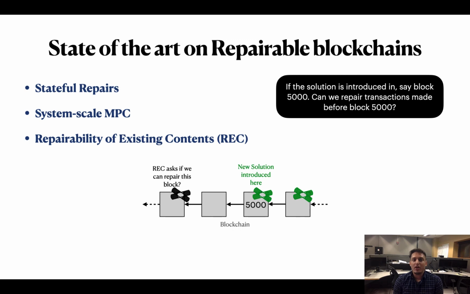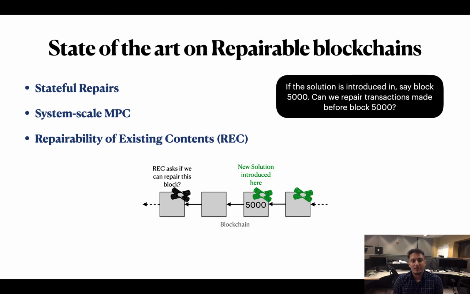Repairability of existing contents, or REC in short. With this metric, we ask if after deploying the solution on an existing blockchain, say for instance Bitcoin or Ethereum, can we start repairing transactions prior to introducing the proposed solution?